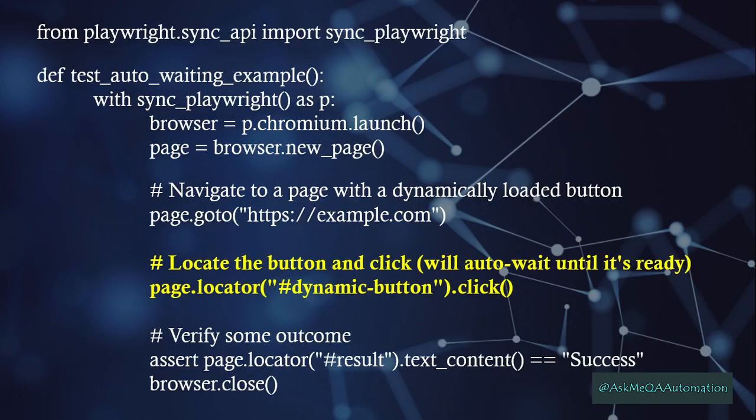Let's take an example program. If you see in this program, the line highlighted in yellow color, that is page.locator of hash dynamic button dot click, will automatically wait for the element to be visible, stable, enabled, and receive events. So once these conditions are satisfied, it will click the element and proceed further.